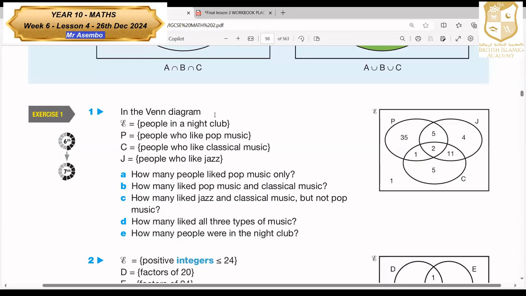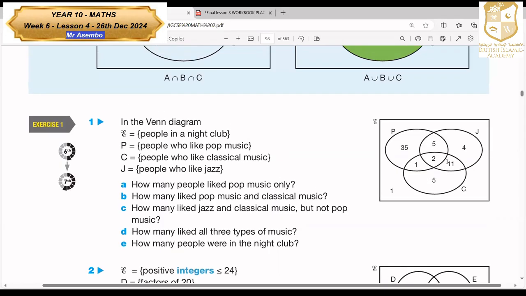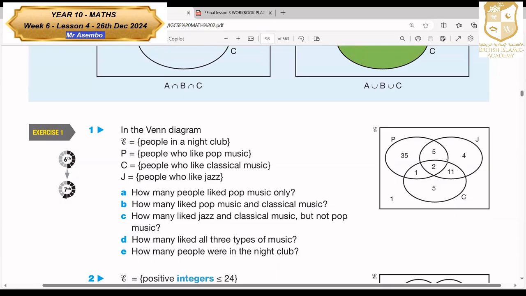Only write in the Venn diagram: people in the nightclub, P people who like pop, C people who like classical, but don't write A, B, C, D. Just write this, then draw this Venn diagram. It should only take 2 minutes.